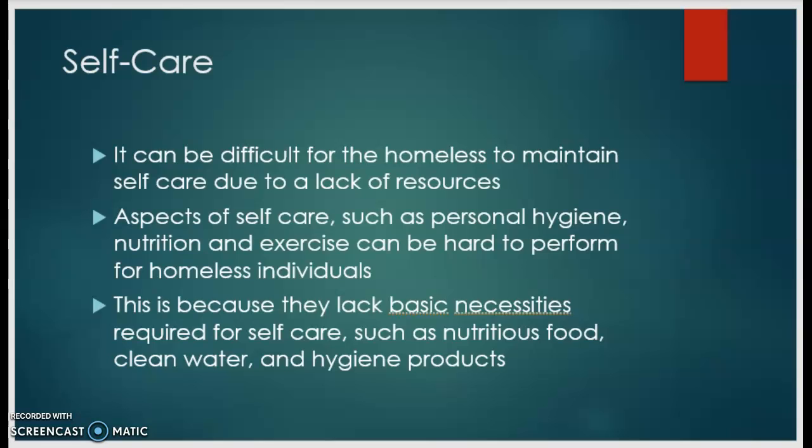Self-care. It can be difficult for the homeless to maintain self-care due to a lack of resources. Aspects of self-care such as personal hygiene, nutrition, and exercise can be hard to perform for homeless individuals. This is because they lack basic necessities required for self-care, such as nutritious food, clean water, and hygiene products.